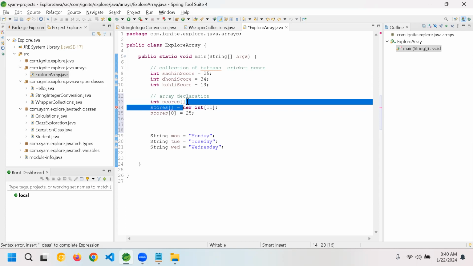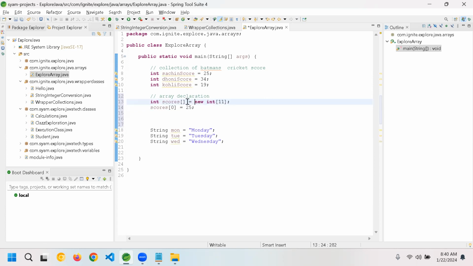One moment, guys. Sir, we need to do it in a single line. Yeah, I'm doing it in a single line now. That's it. Is it correct? This is what you want, right? Yes, sir.